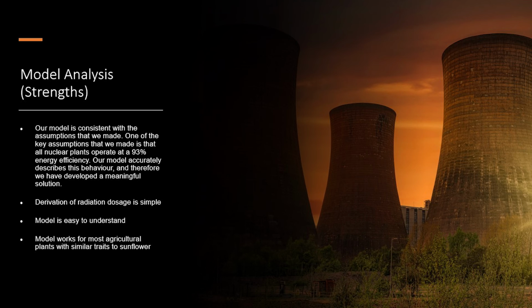Moving on to our model analysis. First, we will be covering the strengths of our model. Our model is consistent with the assumptions that we have made. One of the key assumptions that we have made is that all nuclear plants operate at a 93% energy efficiency. Our model accurately describes this behavior, and therefore we have developed a meaningful solution. Derivation of radiation dosage is simple, and our model is also easy to understand. Our model works for most agricultural plants with similar traits to sunflower as well.